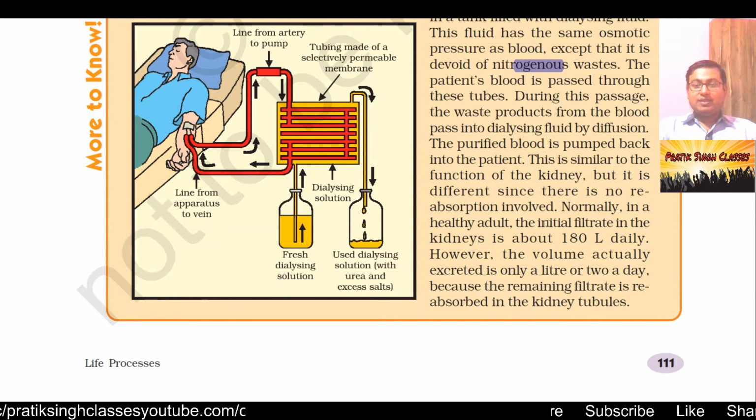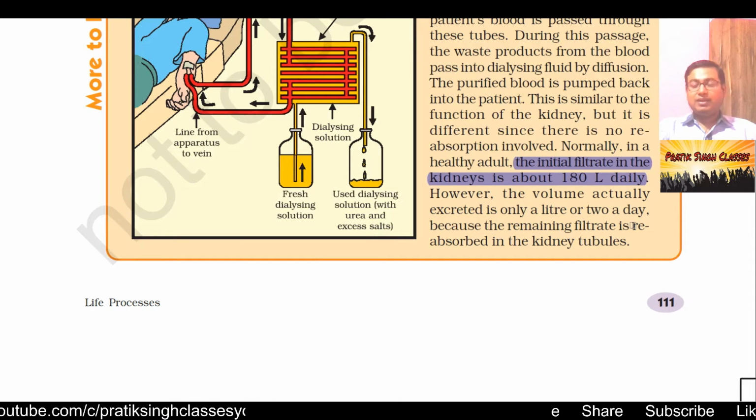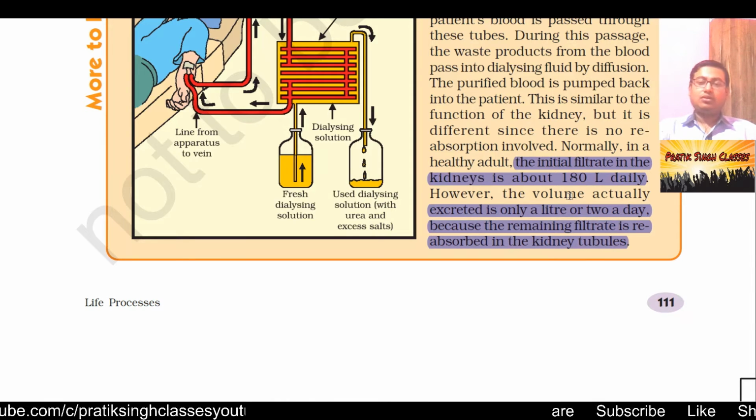Normally in a healthy adult, the initial filtrate in the kidney is about 180 liters a day. That means each day our kidney filters this much. However, the volume actually excreted is only a liter or two a day, because the remaining filtrate is reabsorbed in the kidney tubules for further use.